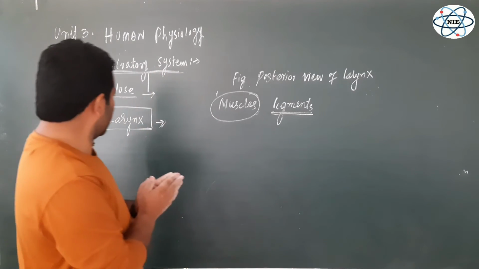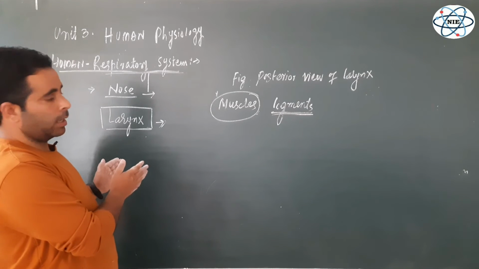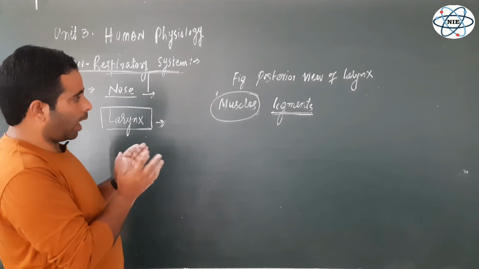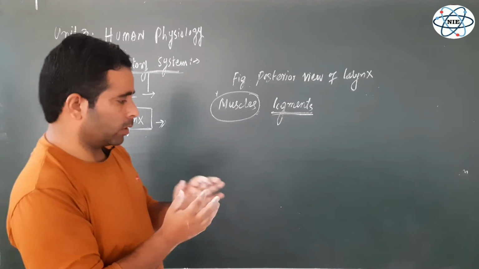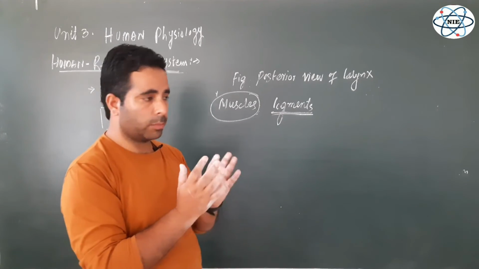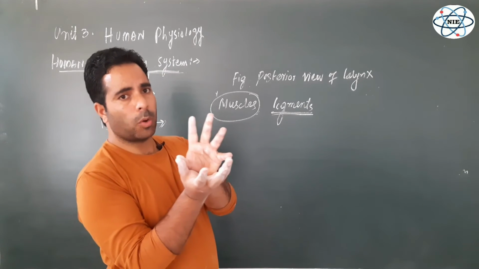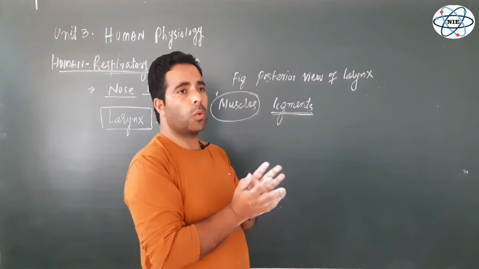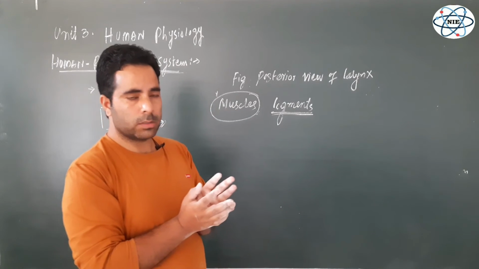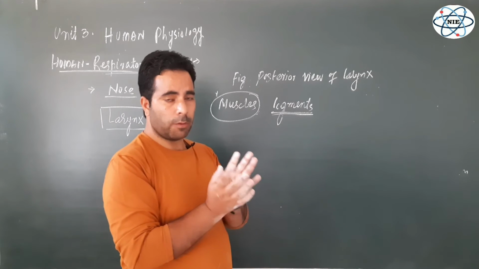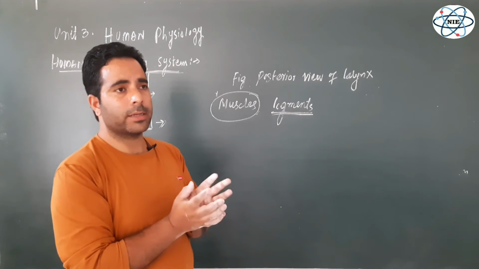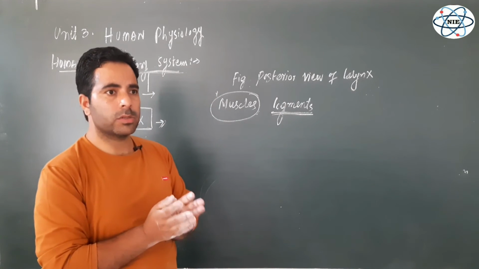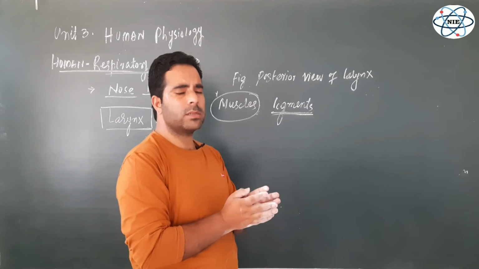Now, so far as the voice box as a structure of voice production is concerned, let me tell you what structures present in the larynx are responsible for the production of the voice. Inside this box, this is anterior, this is posterior, there are 2 pairs of folds, and these 2 pairs of folds inside this voice box called the larynx are called vocal cords. You have heard about the name. Vocal cords are the structures which are responsible for the production of the voice.